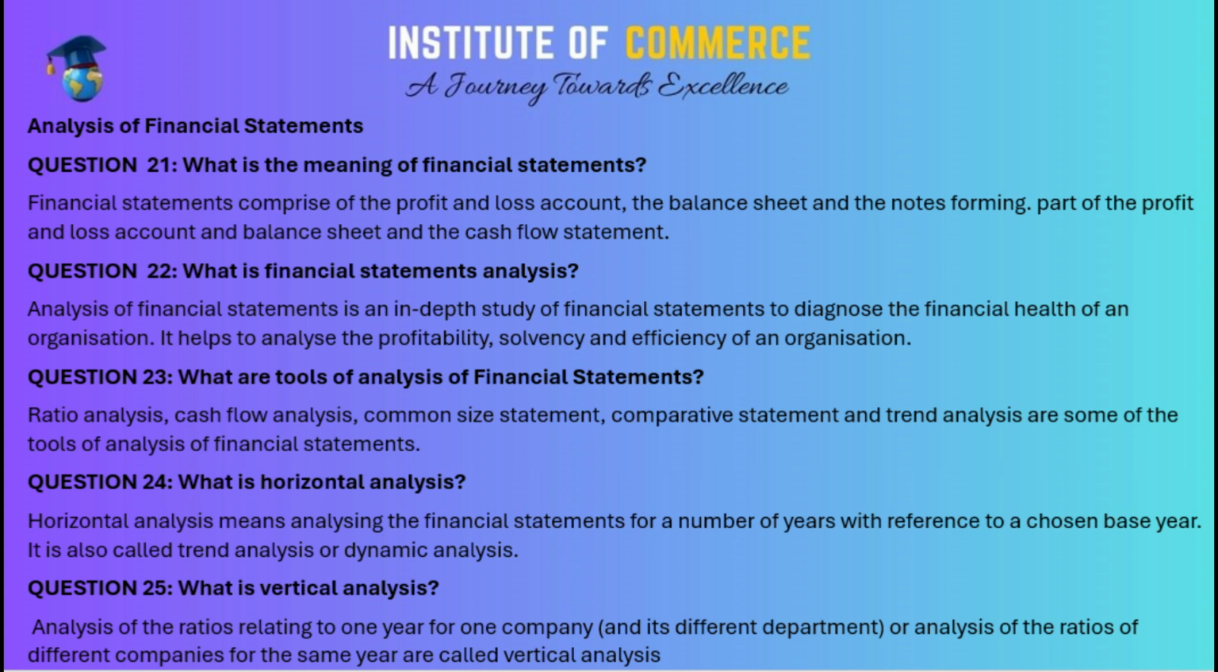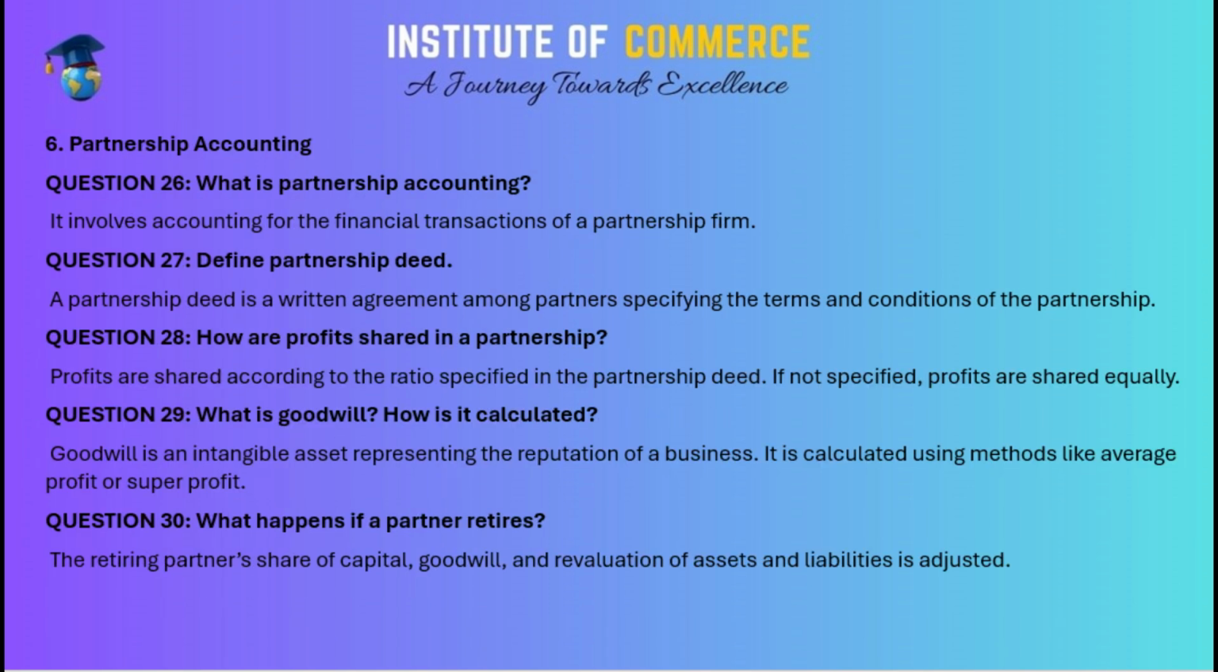Question 25. What is vertical analysis? Analysis of the ratios relating to 1 year for one company and its different departments, or analysis of the ratios of different companies for the same year, is called vertical analysis. 6. Partnership accounting. Question 26. What is partnership accounting? It involves accounting for the financial transactions of a partnership firm.